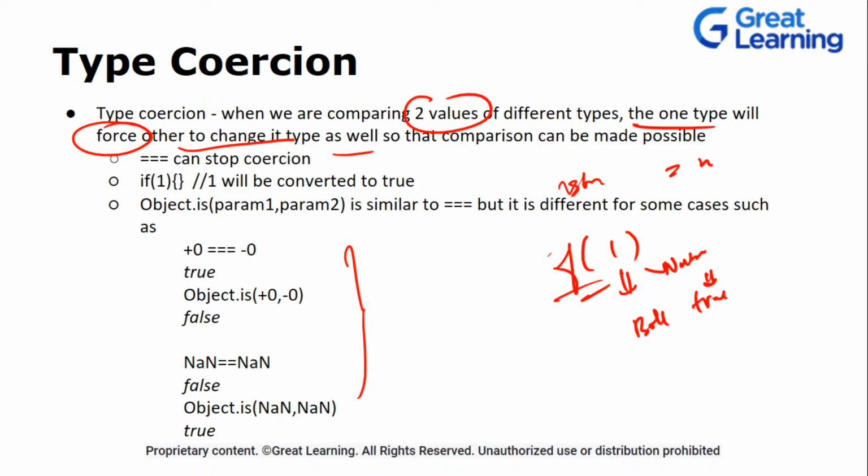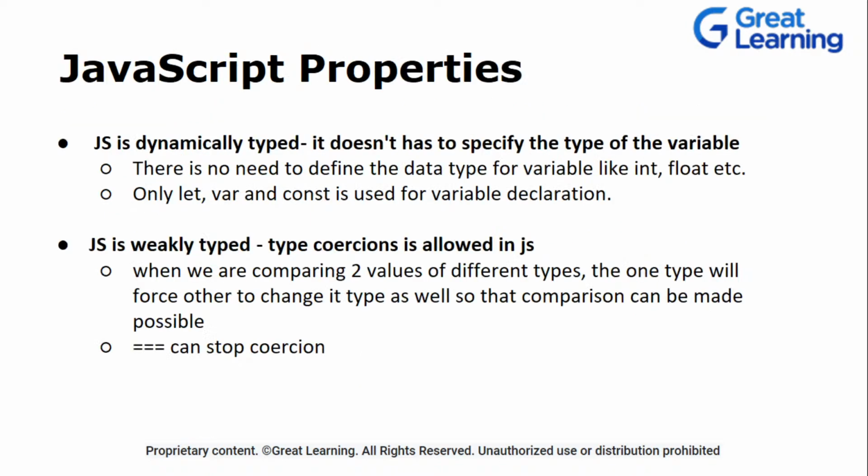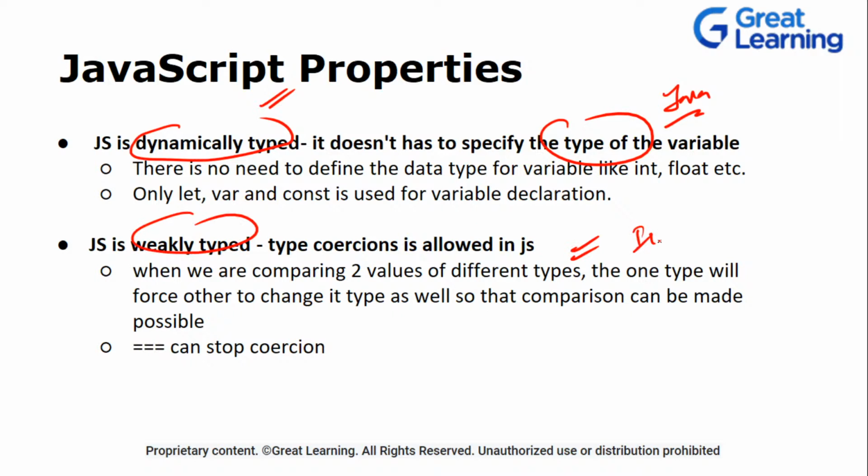Okay, into a number. Earlier it was a number, then it was converted into a string. Now, what are the two most important properties? We have already spoken about them. One is that it is dynamically typed, which means you don't have to specify the type of the variable, which is not possible in Java. You need to specify. Here's your one difference. It is a weakly typed language. That means one type can be converted into another. Now, it is also not possible in Java. There's your second difference. Plus, you can stop it if you don't want the type coercion to happen.